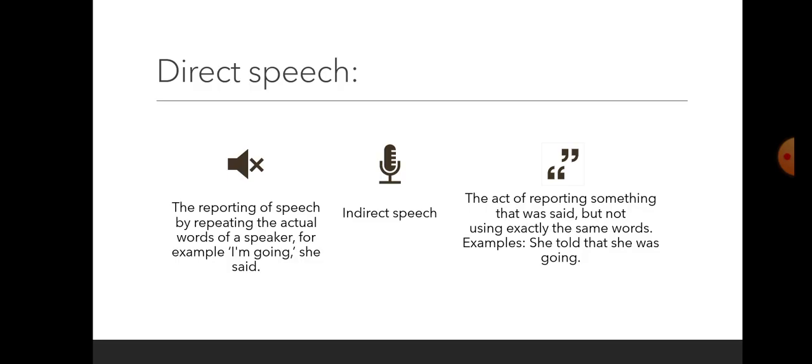Indirect speech is the act of reporting something that was said, but not using exactly the same words. An example is: she told that she was going. Here, the person's pronouns of the reported speech are changed, inverted commas are omitted, and the conjunction "that" is added. So there is a big difference between reporting a direct speech and an indirect speech.